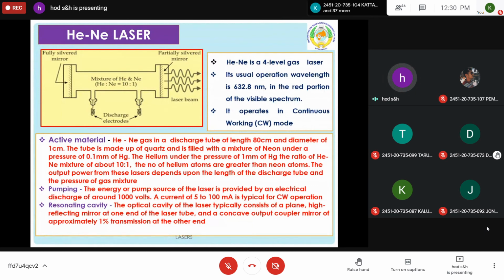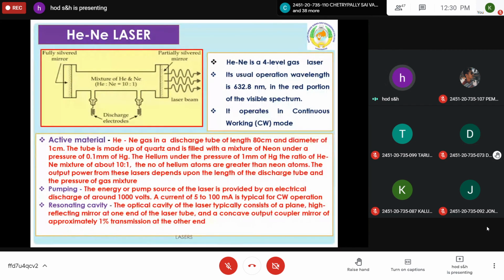The partial pressure of helium is 1 mm of mercury, whereas neon gas is 0.1 mm of mercury. Because of the number of molecules present per unit volume, this ratio has been considered. So it's a mixture of helium and neon, in which there is a majority of helium atoms and a minority of neon atoms, taken in the ratio 10:1.